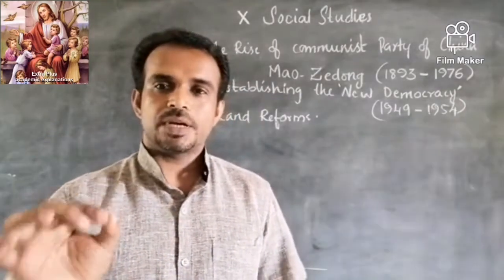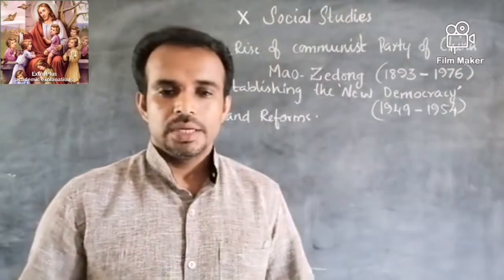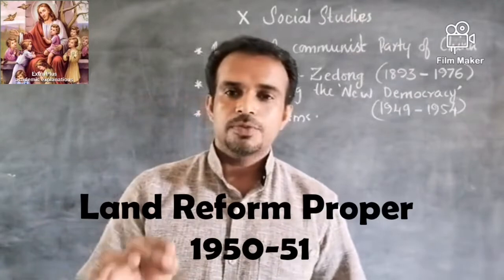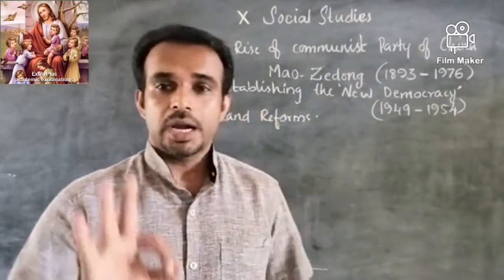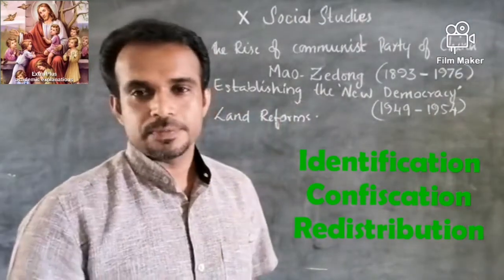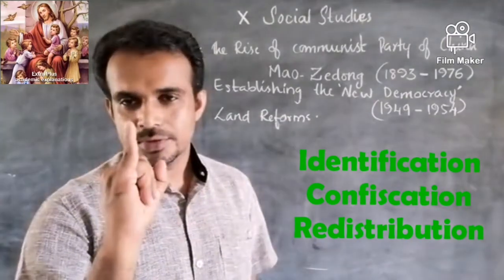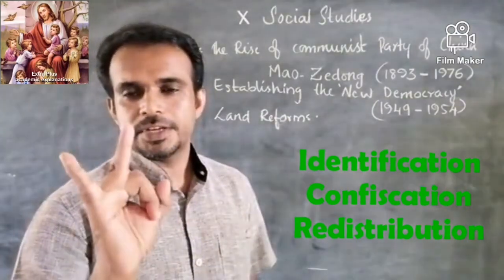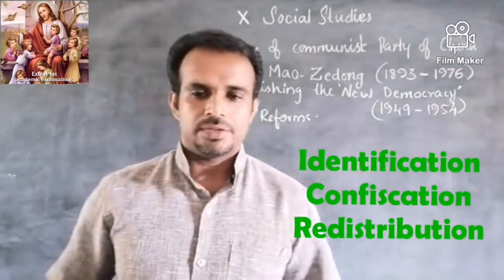Two years of thorough study made them bring out the land reforms proper in 1950-51. It had three programs: identification, confiscation and redistribution. Identifying the land, confiscating the land, capturing the land, redistributing the land.